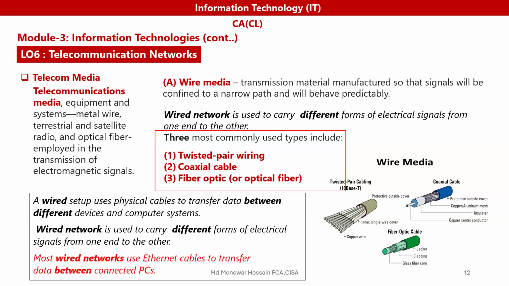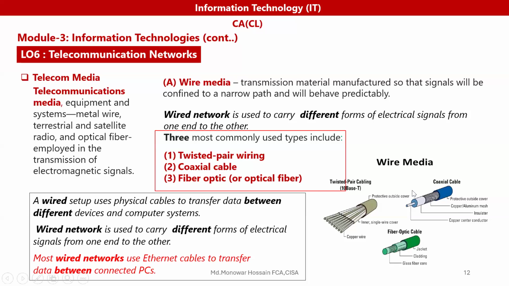A wire network is used to carry different forms of electrical signals from one end to the other. That means wire, cable. The three most commonly used types include twisted wire, coaxial cable, and fiber optics, or we can say optical fiber. A wire setup uses physical cable to transfer data between different devices and computer systems.